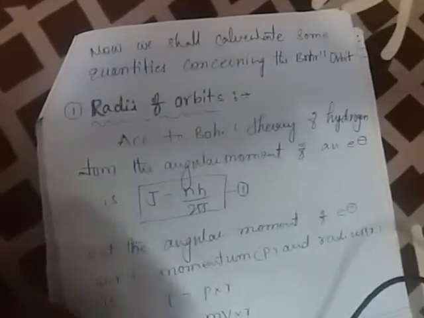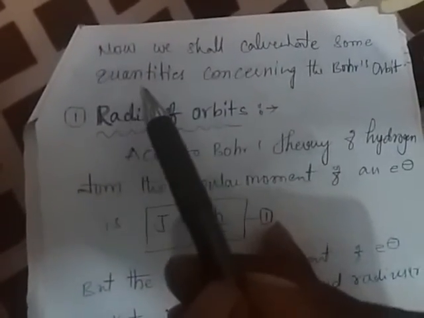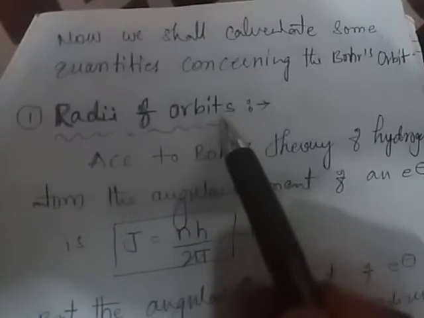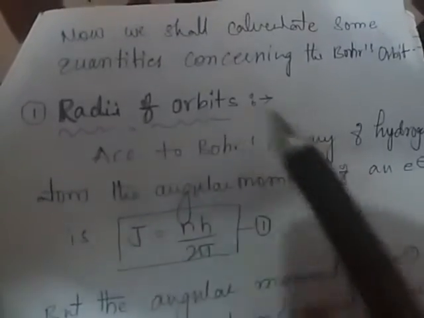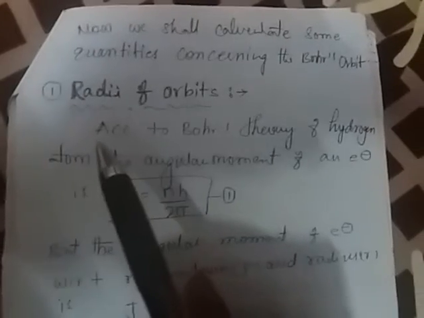In this concept, according to the Bohr atomic model, we determine the radii of orbits. Different electrons are revolving around the nucleus in different orbits. Let us determine the radii of those different orbits.